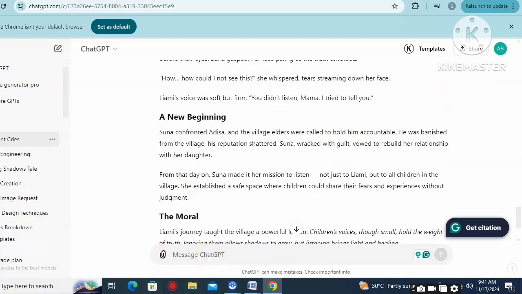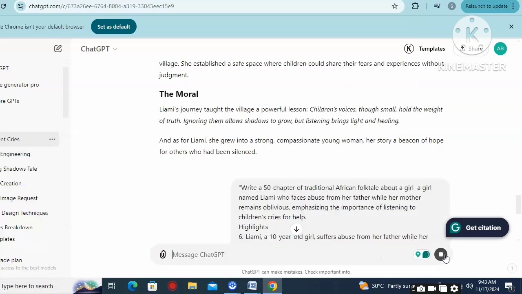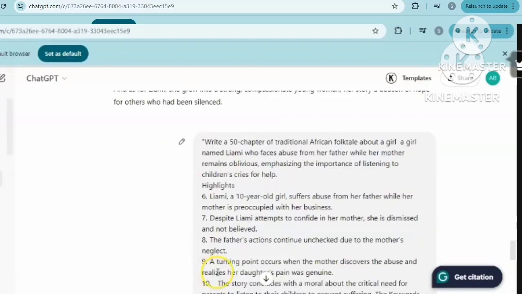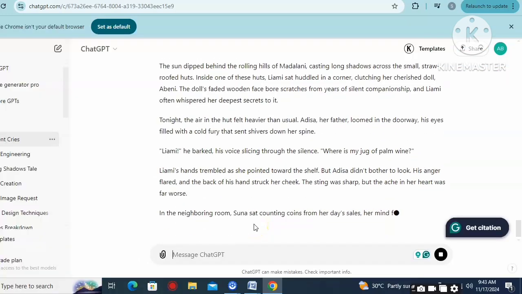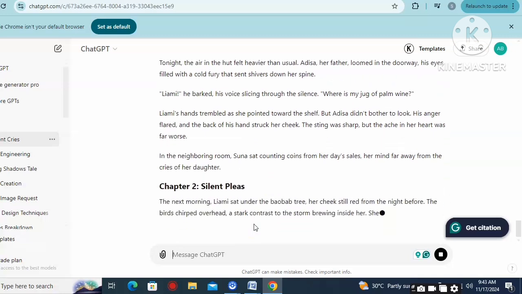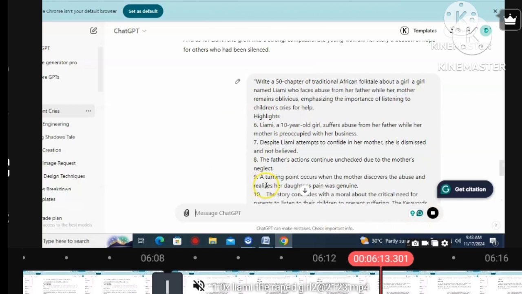Because when you check this story that ChatGPT generates for you, it might not be up to 5,000 words. So to make it up to 5,000 words, we need to still trick ChatGPT to give us that actual 5,000 words. So we are going to rewrite the prompt. Let's see the prompt again.